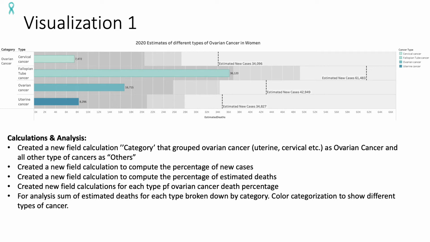Then I created a new calculated field to compute the percentage of new cases. I created a new calculated field to compute the percentage of estimated deaths. And then I created a new calculated field for each type of ovarian cancer death percentage. For analysis, the sum of estimated deaths for each type broken down by category and color categorization.